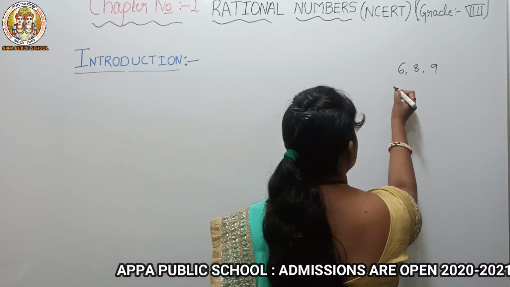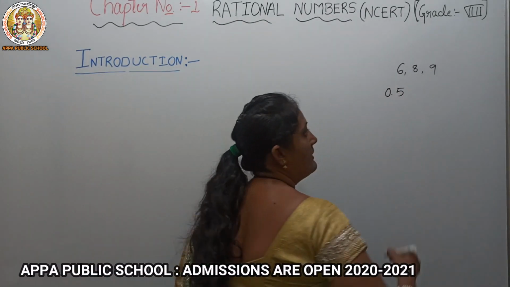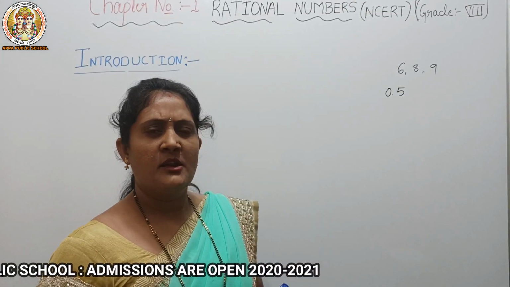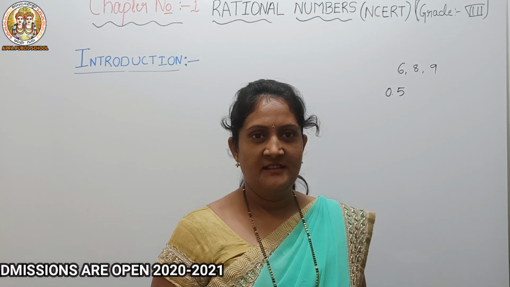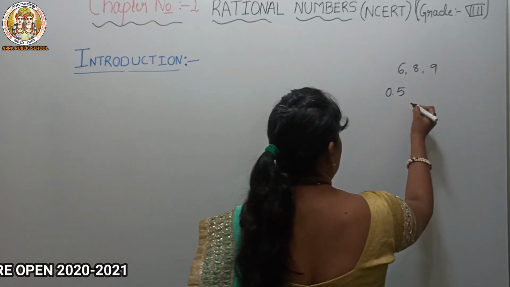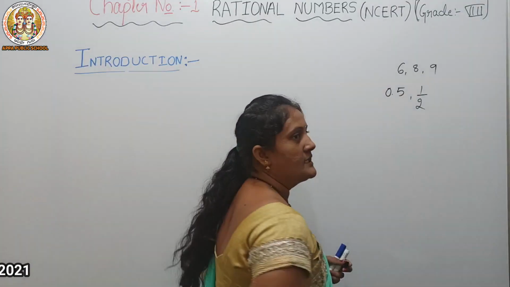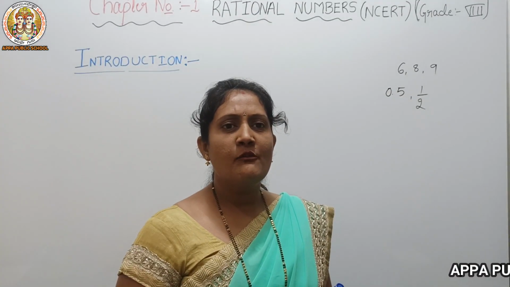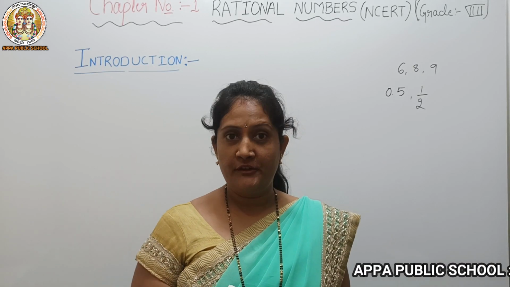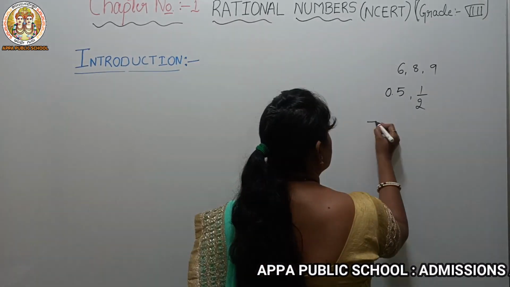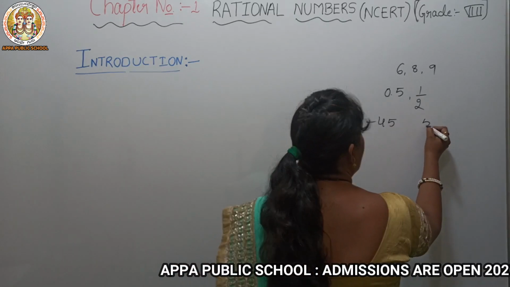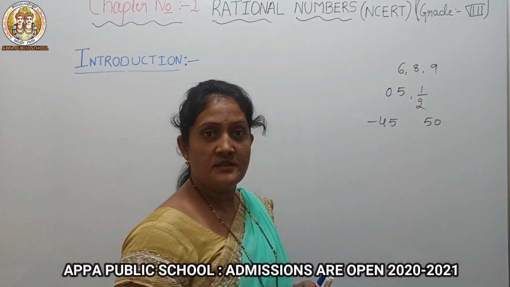That 0.5 also is a number, isn't it? And sometimes we have half a chapati. Half is also a number. In India, the temperature varies from minus 45 to 50 degrees. These also are numbers.